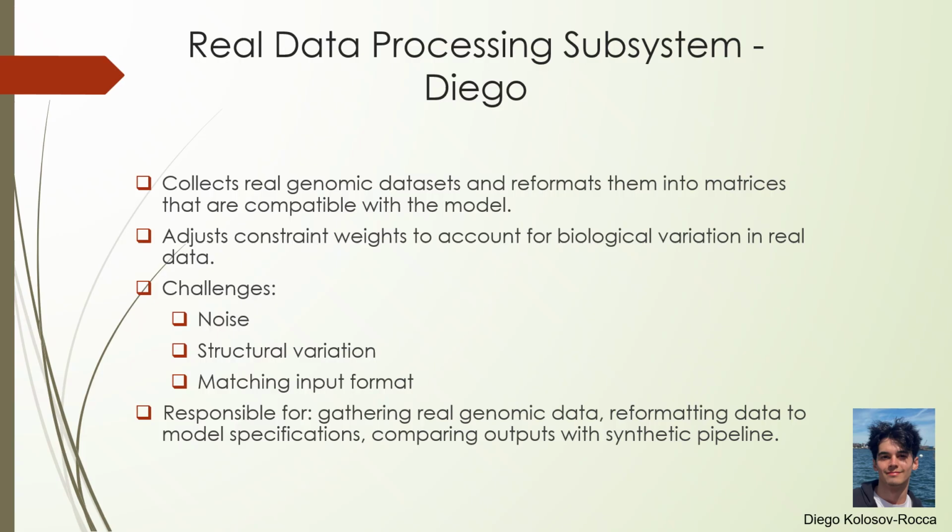Because real data is more variable than synthetic data, this subsystem also involves adjusting constraint weights to account for biological noise and natural structural variation. This helps keep the optimization stable and prevents the model from misinterpreting irregularities in the dataset. Some of the main challenges include handling noise, dealing with structural variance, and making sure the dataset matches the exact input format required by the model.